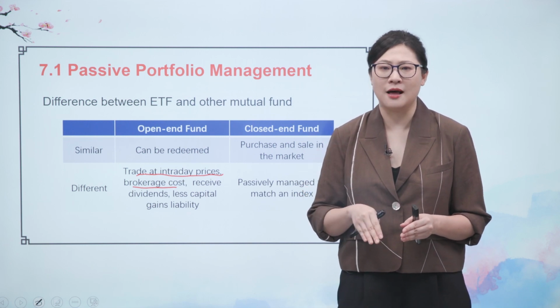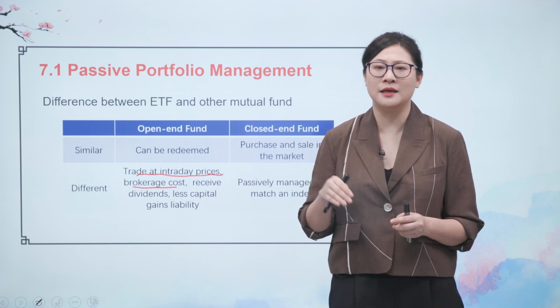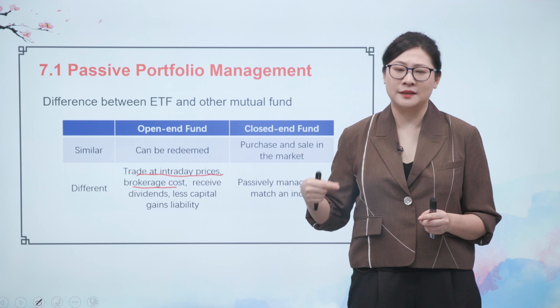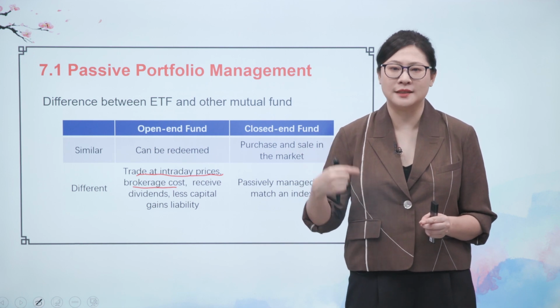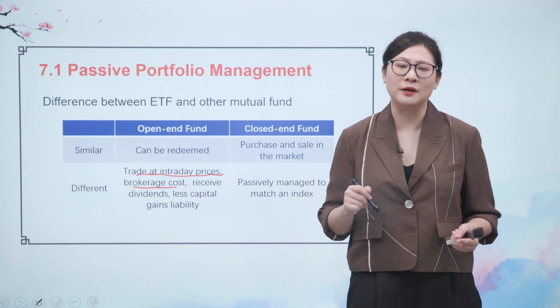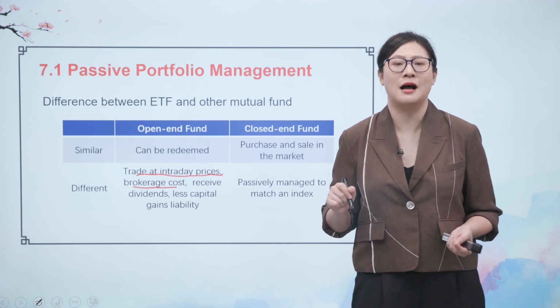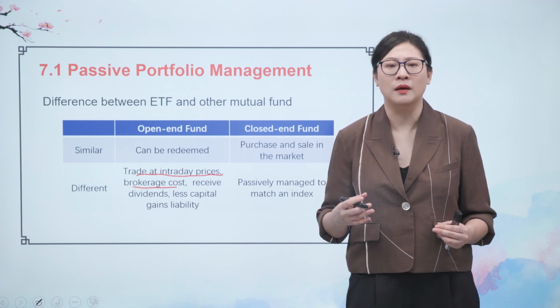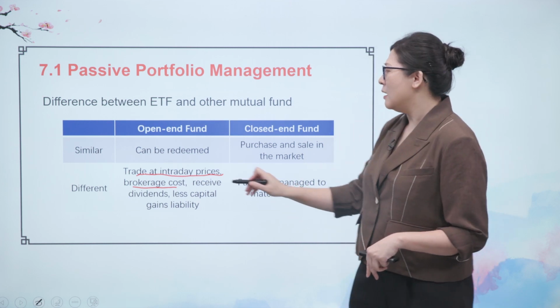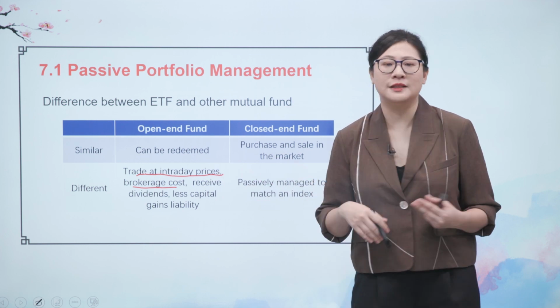However, for ETF, if you trade it in the secondary market, you can trade like a stock. So the price is different for different investors. So the brokerage cost is much higher compared with the open-end fund.